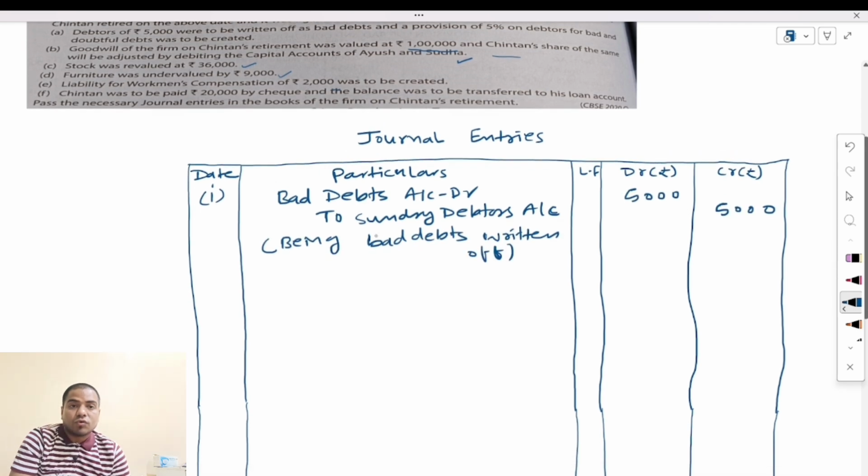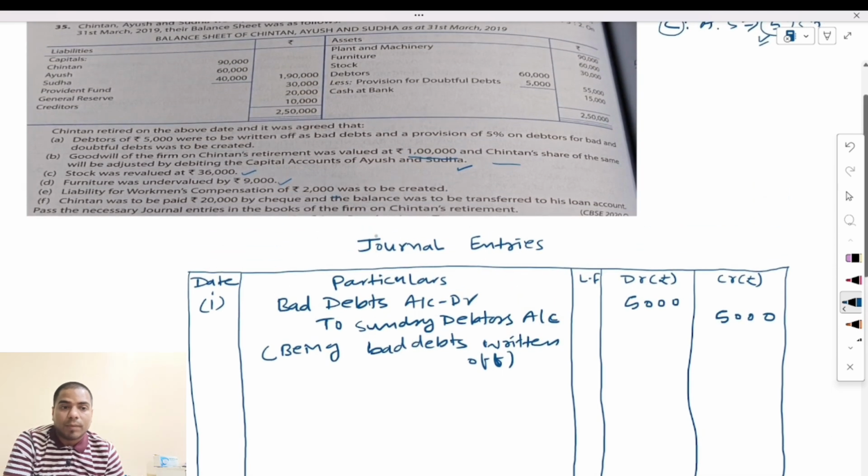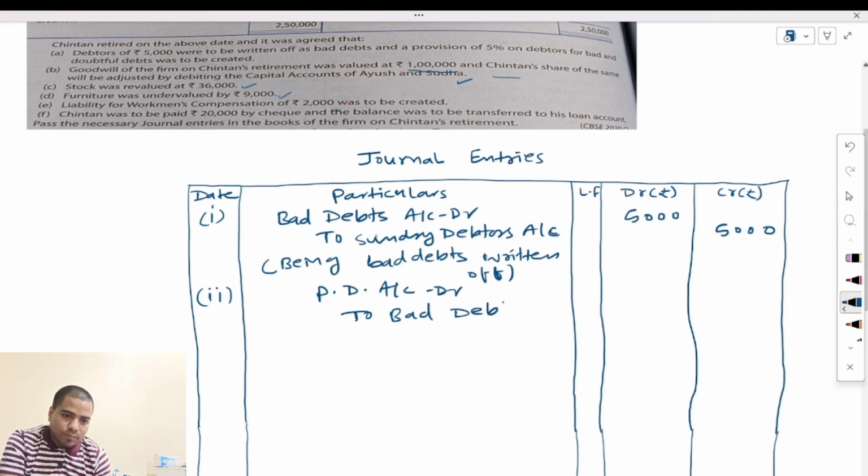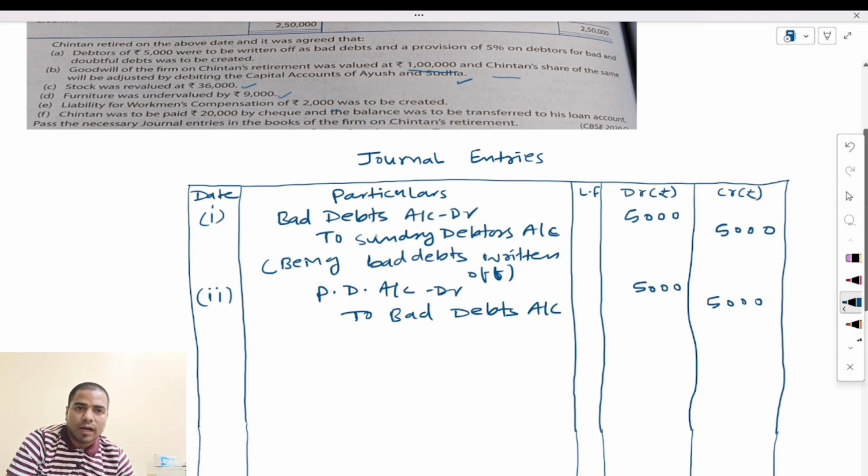In the next entry, what we have to do: we have already created a provision of 5,000. Now we have to make the adjustment entry of this bad debts account with the provision for doubtful debts account. So here you make an entry: provision for doubtful debts account debit to bad debts account, for the same amount, 5,000. Here your bad debts account has been adjusted.